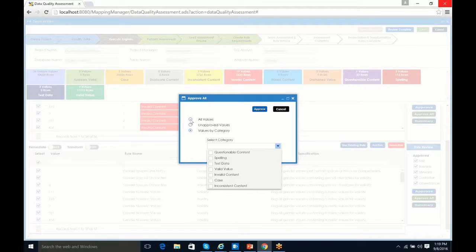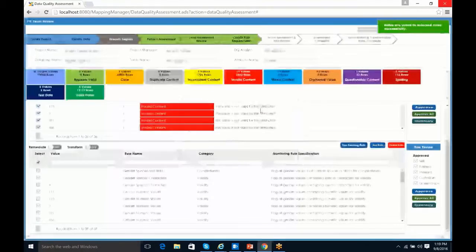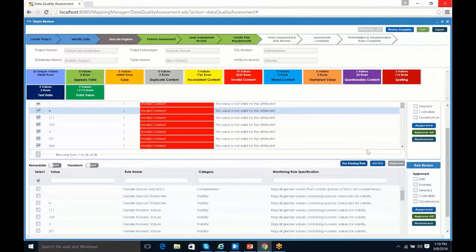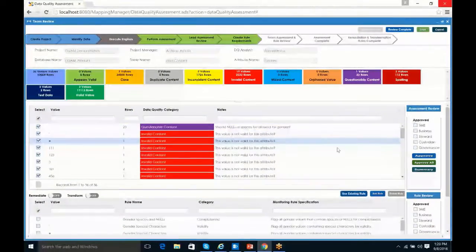In our example here, though, we created these rules. We know they're valid. We want to approve them all, so we'll just say approve. And it went ahead and did that. So if I select one of these, you'll see that it all lights up, that everybody approved, all the different rules approved it. Same thing here. I'm going to approve my assessment results. So I'm going to come through and I'm going to select all the different roles.